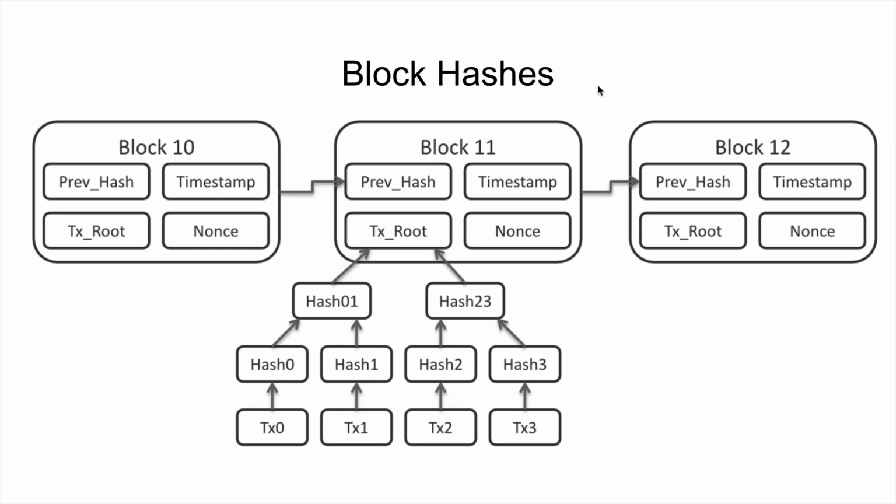And to make this matter even more complex, there are some constraints about what constitutes a valid block. Each block has a difficulty target, and each block has an arbitrary nonce, or basically a random number.